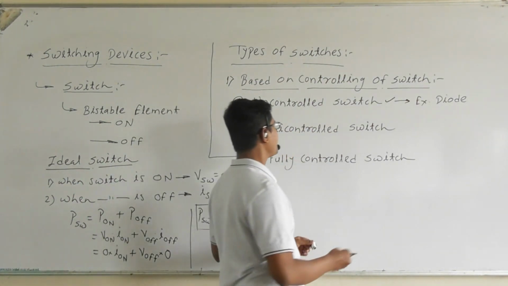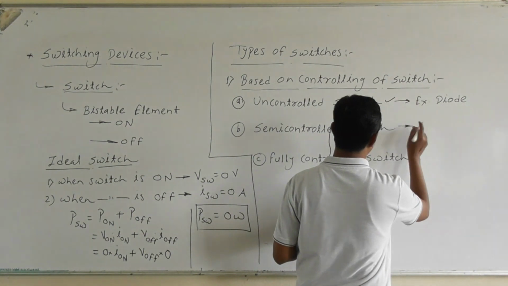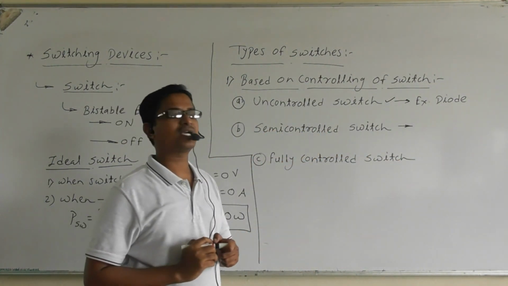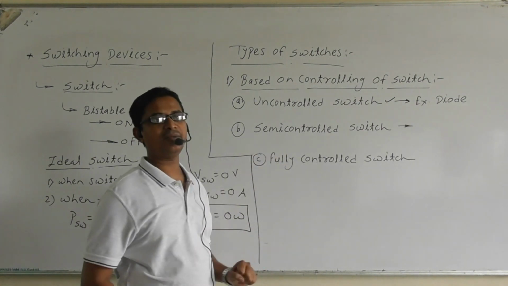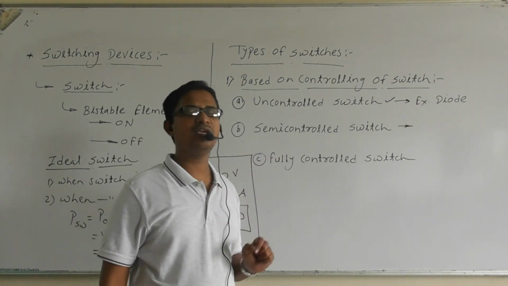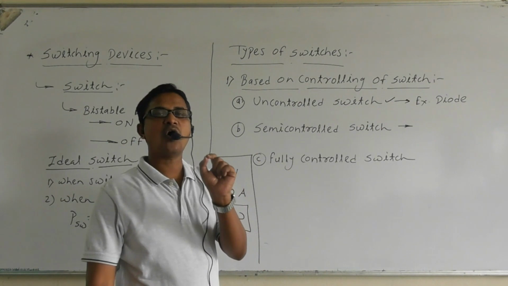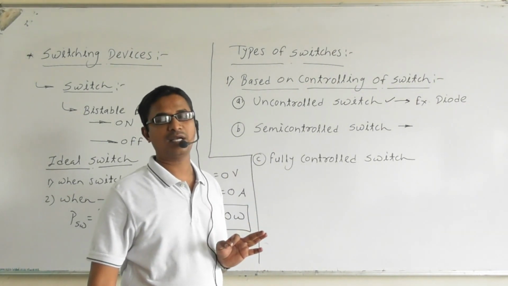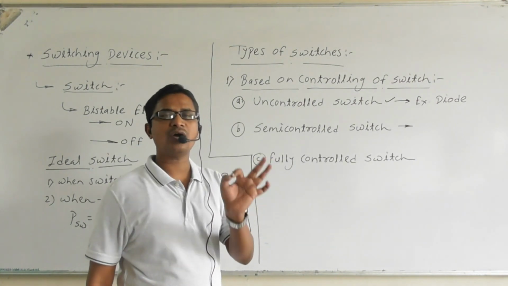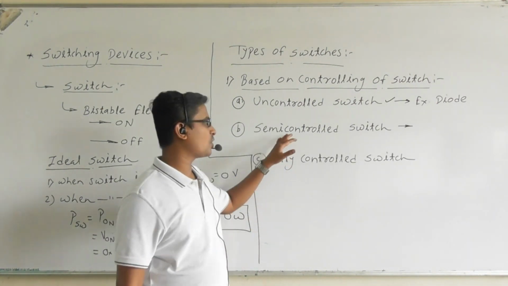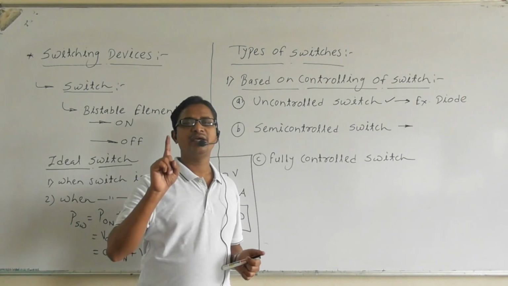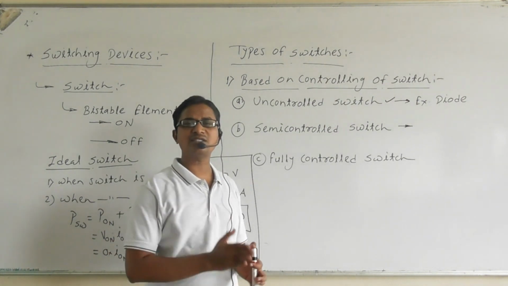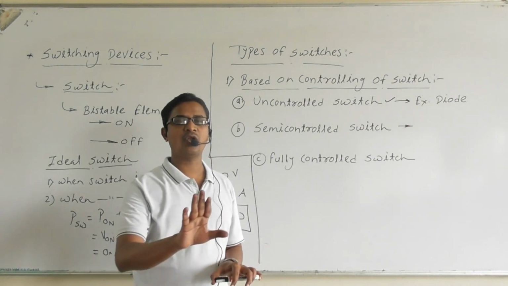Next, the second one, semi-controlled switch. The switch is said to be semi-controlled if its on state or off state, I am saying or, can be controlled by an external signal, meaning either on state or off state, but not both.